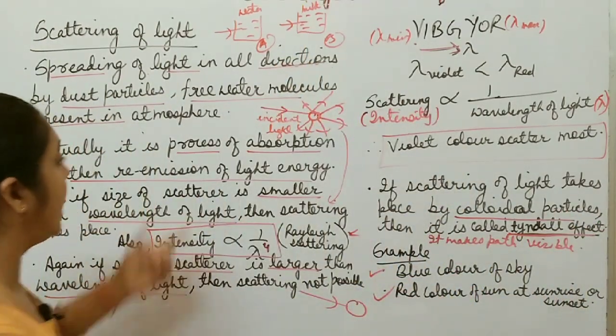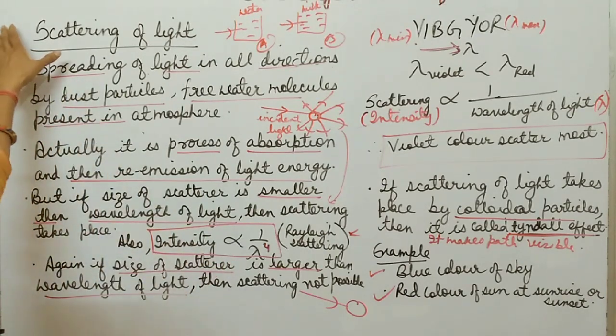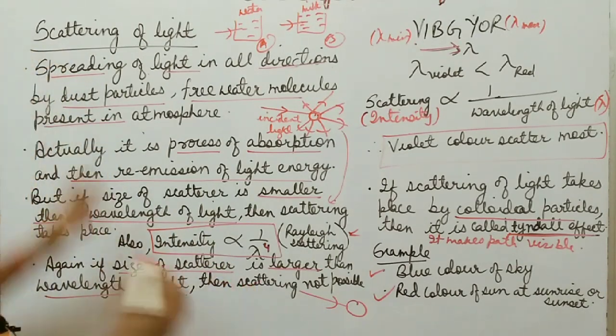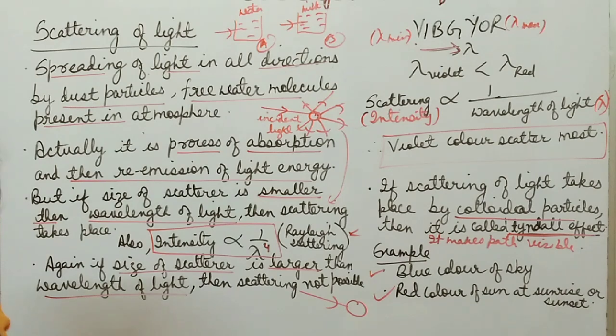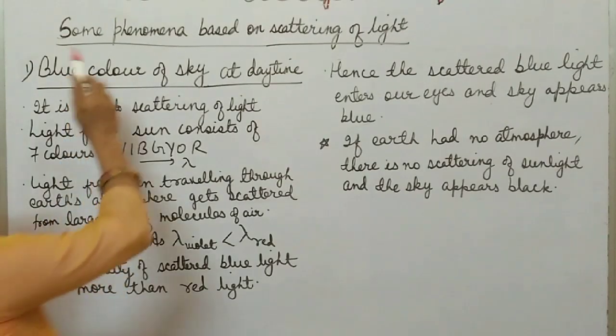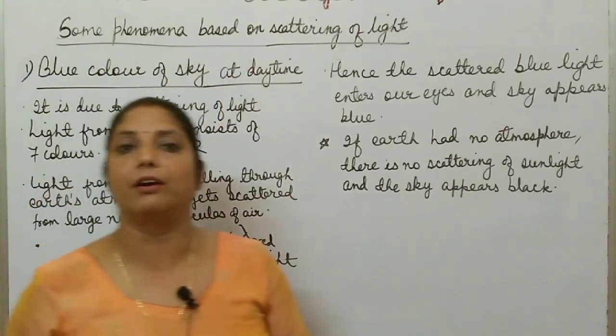Okay, so after this I will discuss some phenomena based on scattering of light. First is blue color of the sky, after that red color of the sun at sunrise or sunset. Please take a screenshot of this one. Okay, now some phenomena based on scattering of light.